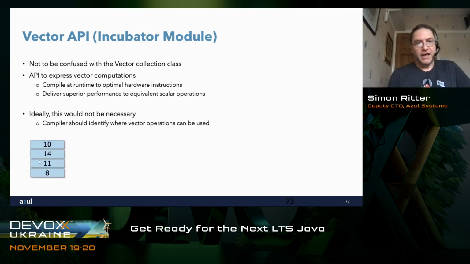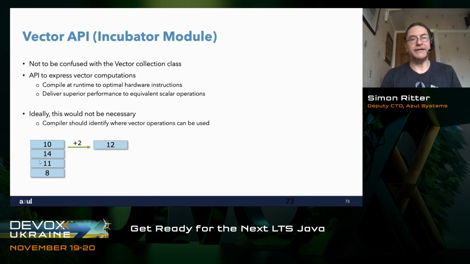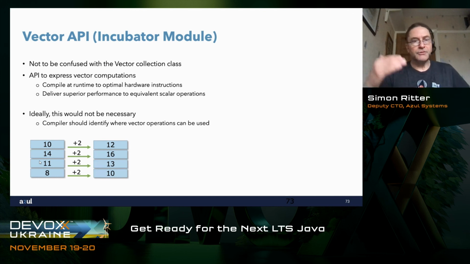What this does is, if we think about processing a number of elements in an array, what we typically do is apply the same operation to each of those in turn. We do a loop. And if we want to add 2 to those, we'd take the first element, add 2 to it, take the second element, add 2 to it, third element, fourth element. So it's a loop, it's iteration. But that's taking us 4 operations to do that workload.